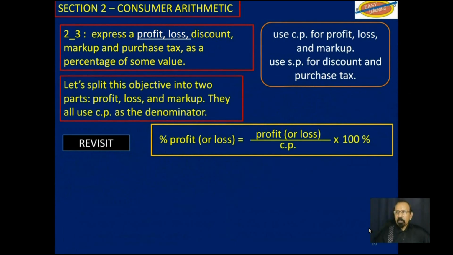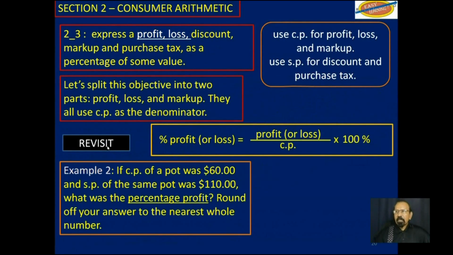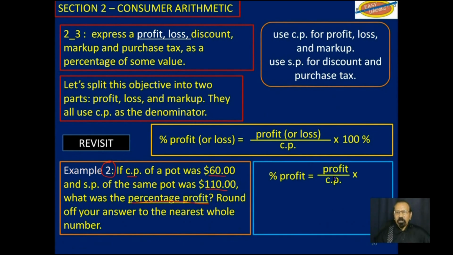So now, let's revisit this question, question 2 that we did before. If the cost price of a pot is $60 and the selling price $110, what was the percentage profit? That was the question. And we did this.